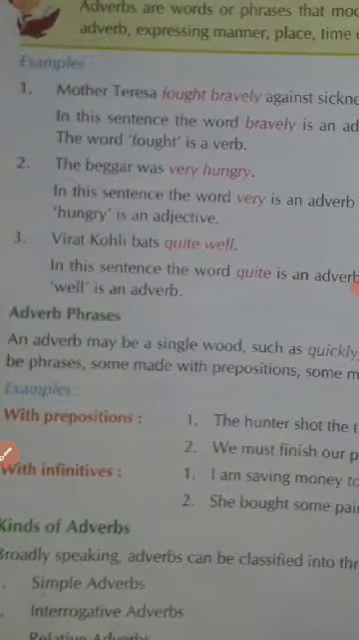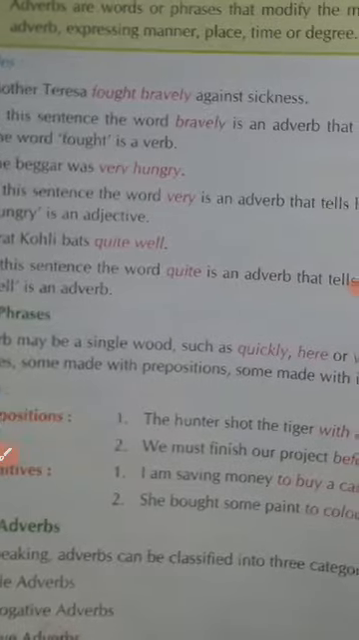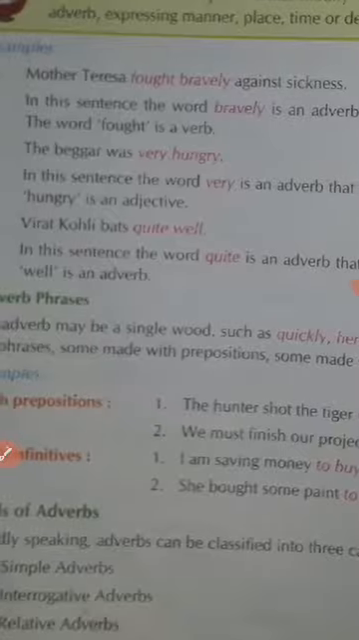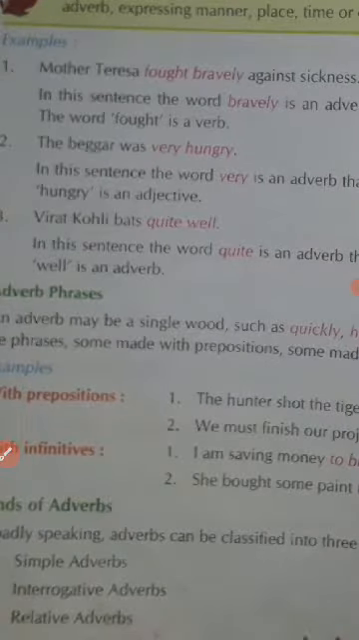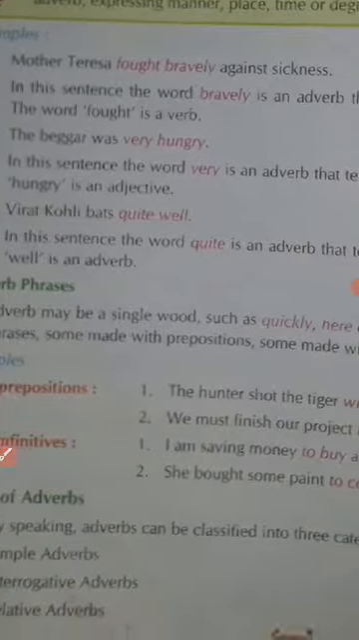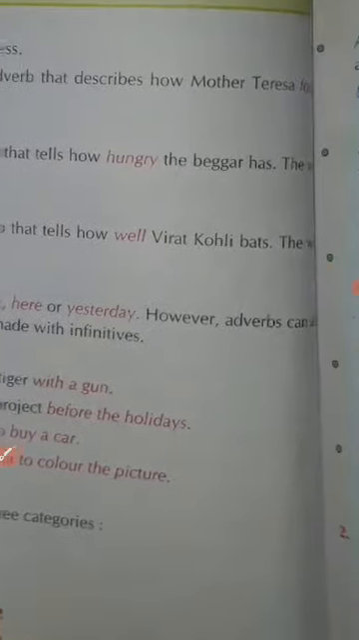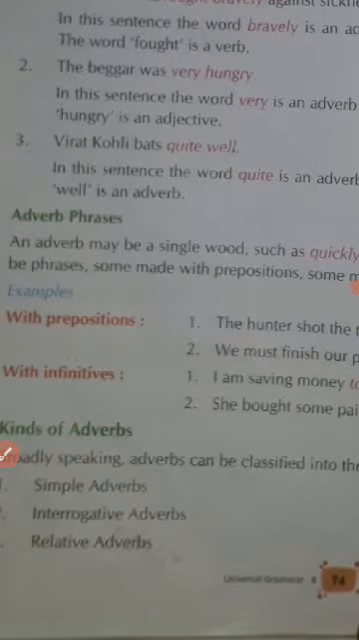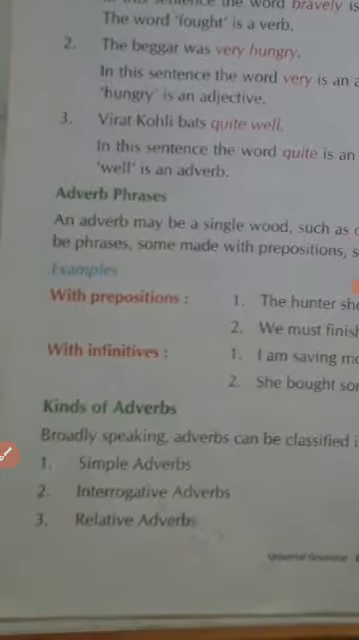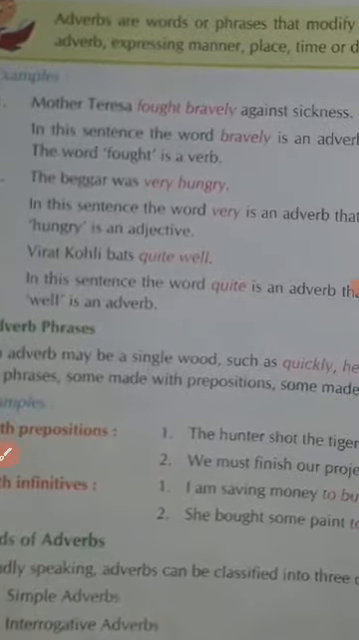Virat Kohli bats quite well. Bats is a verb here, and well is an adverb. Quite is an adverb that tells how well Virat Kohli bats. So the word well is an adverb. These are the adverbs, and like this we use them.